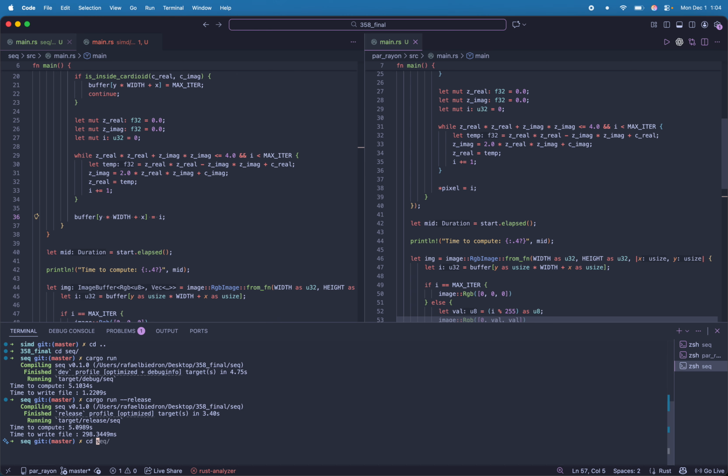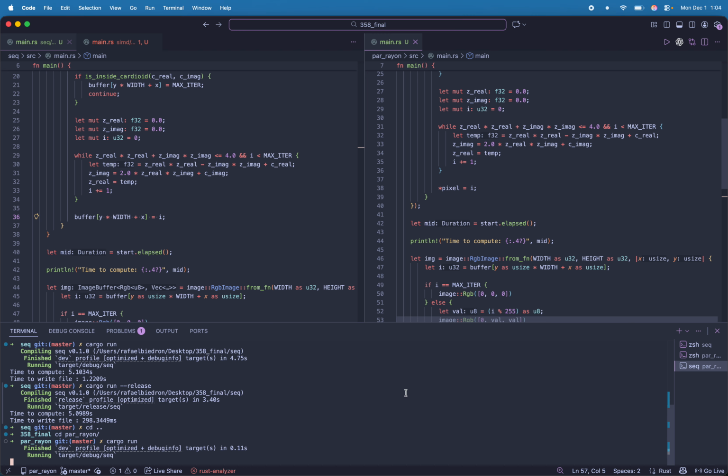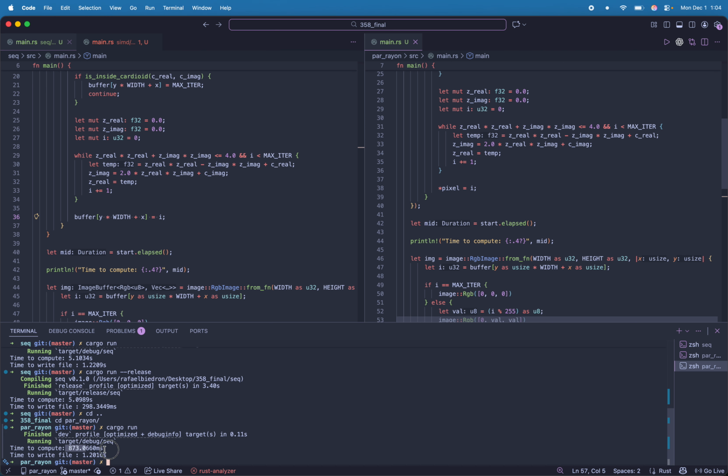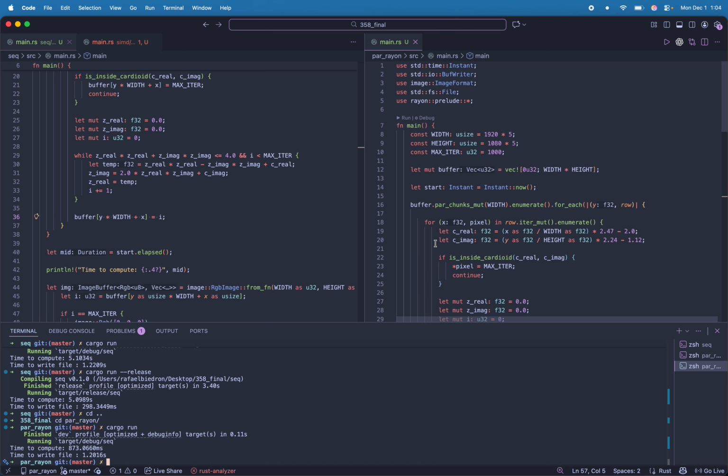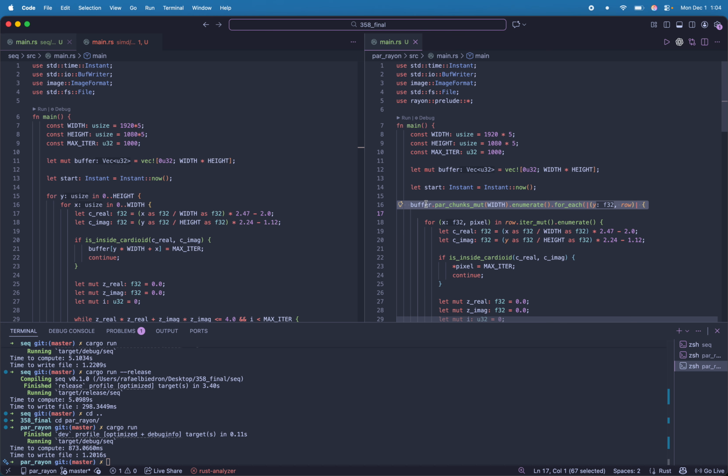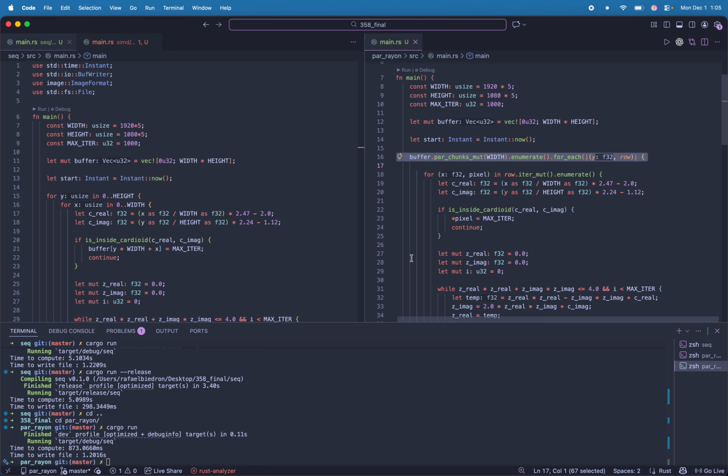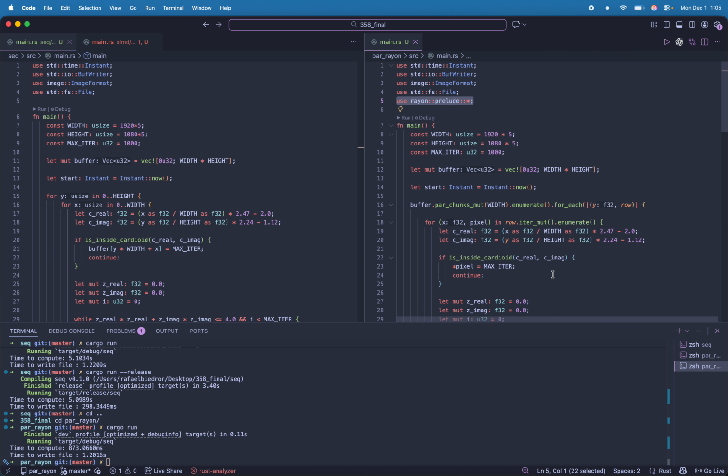But now if we were to access the parallel directory and type cargo run, we're going to see it takes much, much less time, almost a 6-7x improvement. So this is all done just by adding this one parallel iterator region seen here. So it is essentially a one-liner like you would see in OpenMP or any comparable crate or library, where we add a single line that allows us to then iterate in parallel without any other work on our end. There's no other difference in the code outside of introducing this one crate.